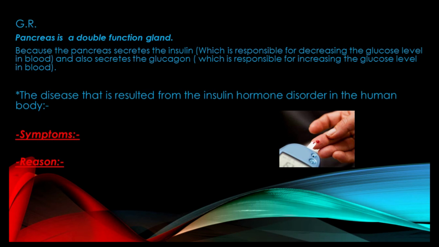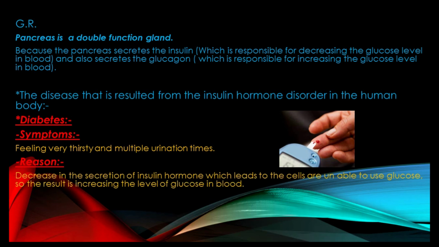The disease that results from insulin hormone disorder in the human body is diabetes. The symptoms of such a disease are feeling very thirsty and multiple urination times. The reason behind this disease is a decrease in the secretion of insulin hormone, which makes the cells unable to use glucose. So that results in an increase in the level of glucose sugar inside the blood.